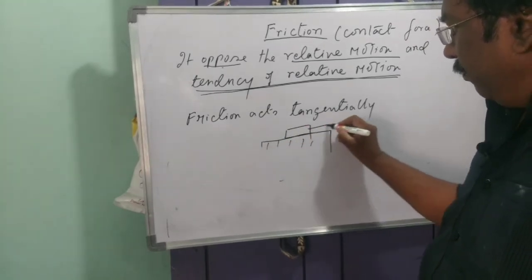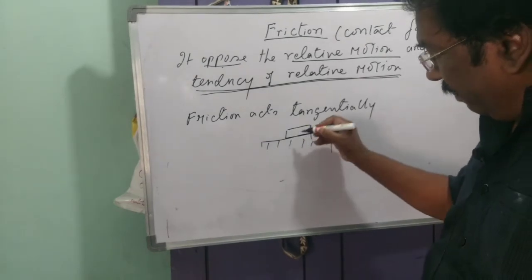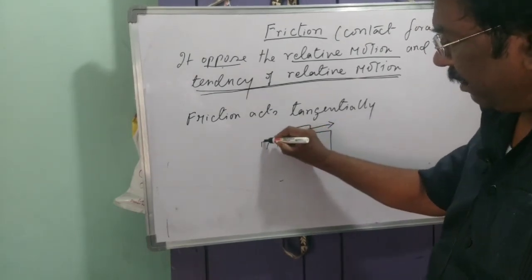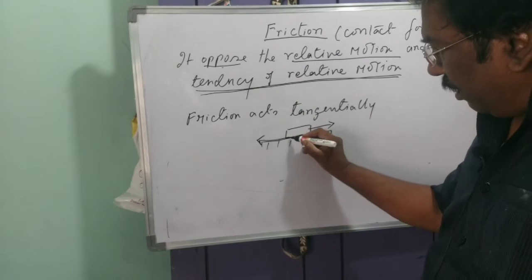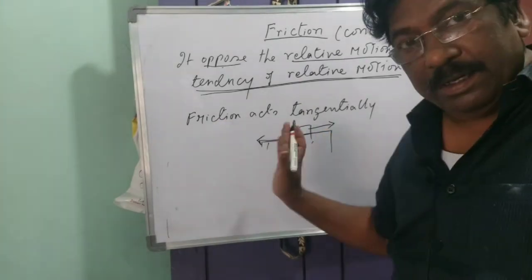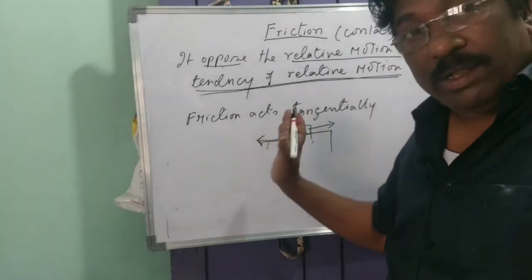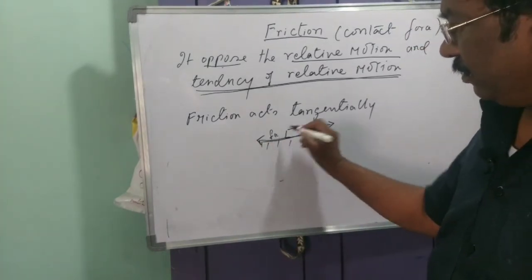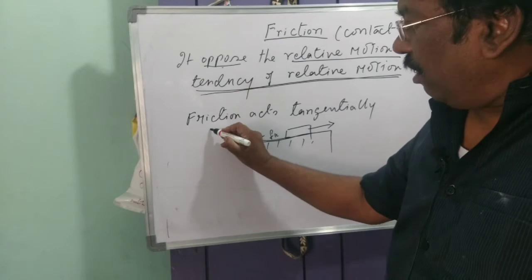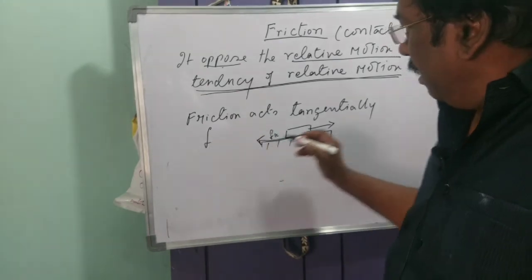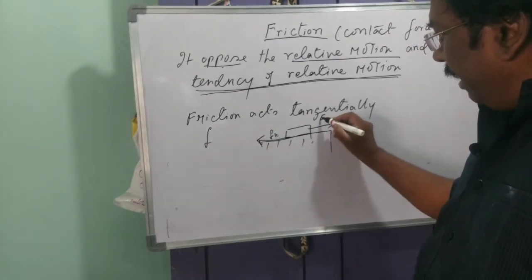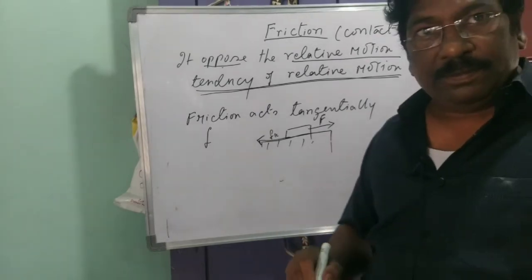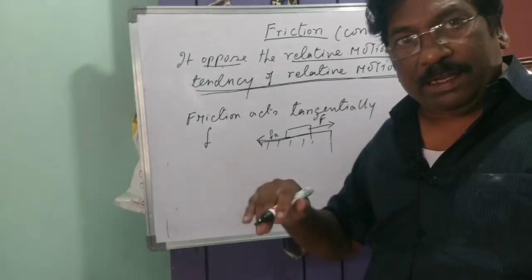Applying a force, the body moves in this way. Where is the friction produced? Here, on the surface, tangential. Tangentially means parallel to the surface. So this is the frictional force. The normal force is always written as capital N, and the frictional force is always written as small f.